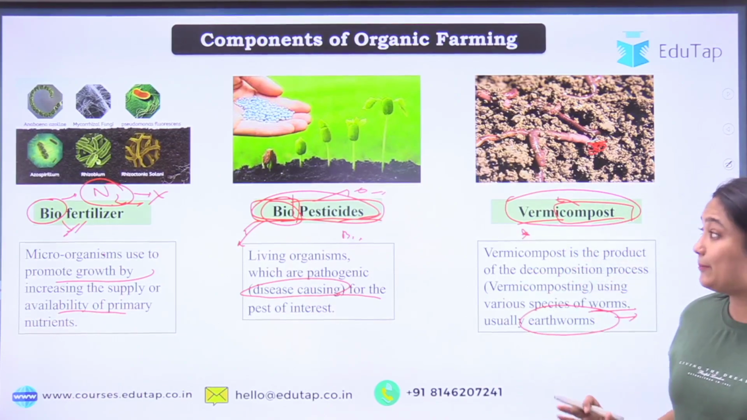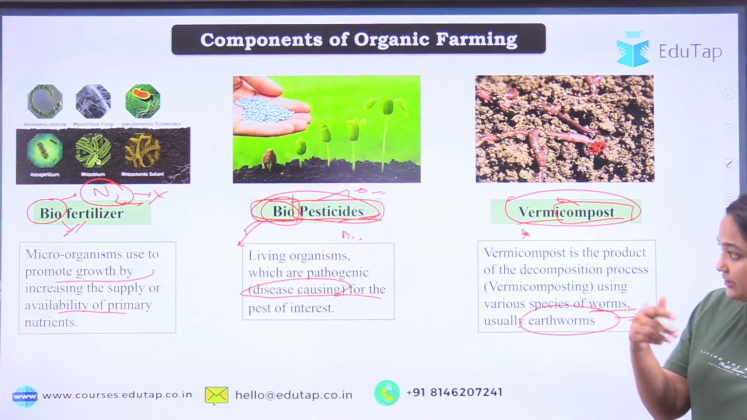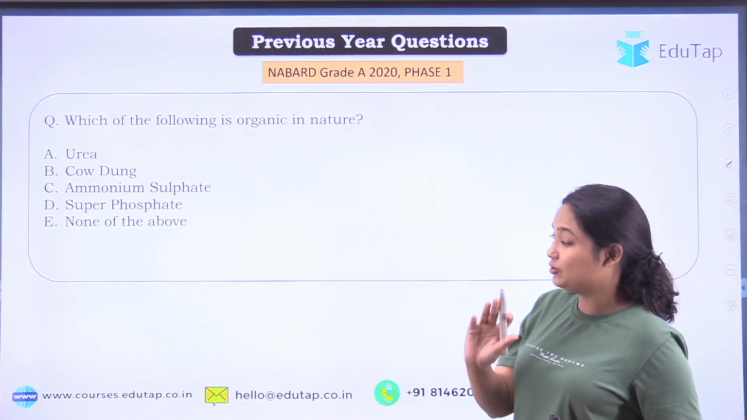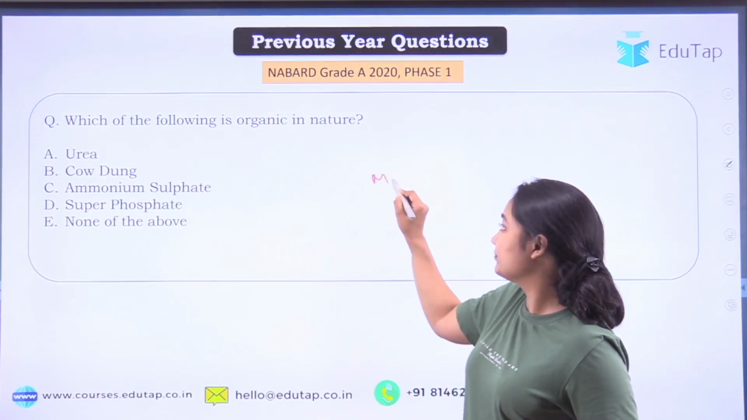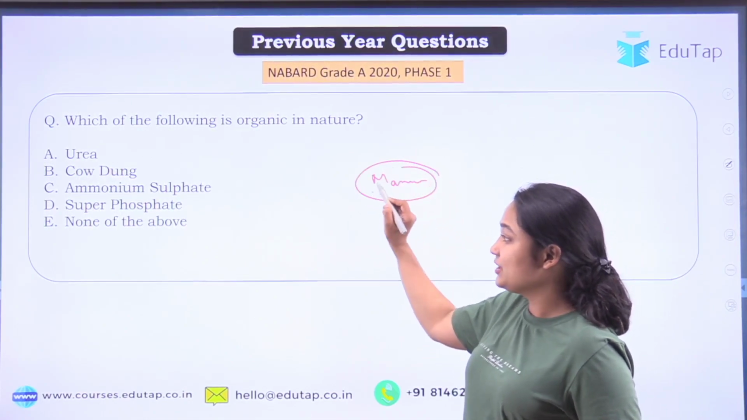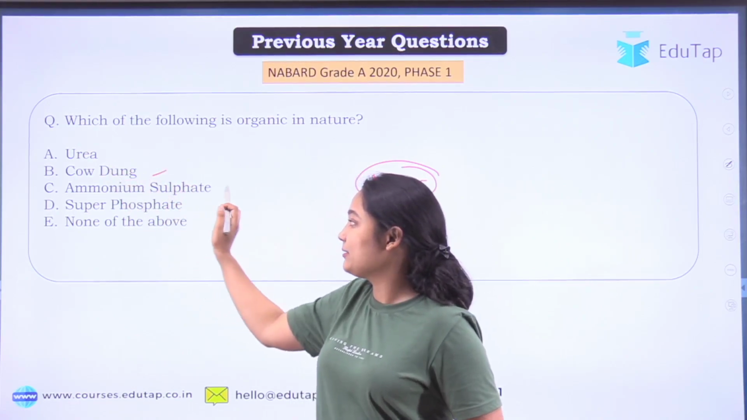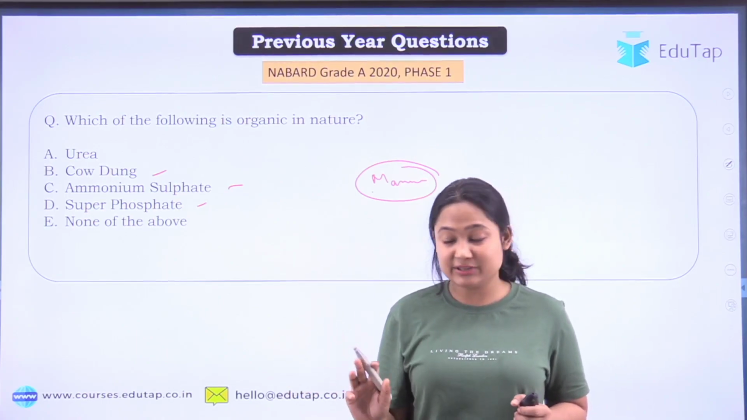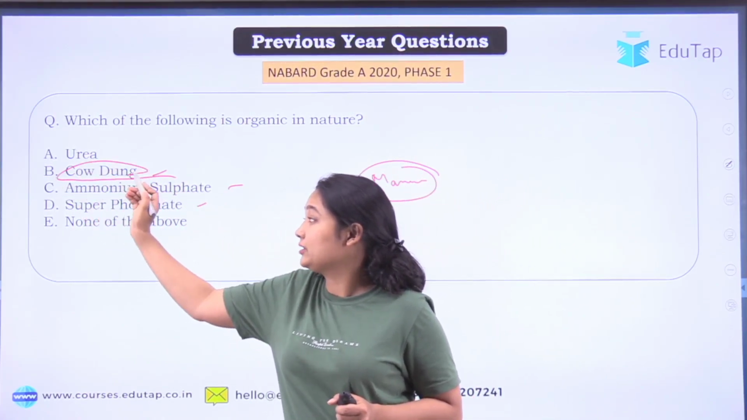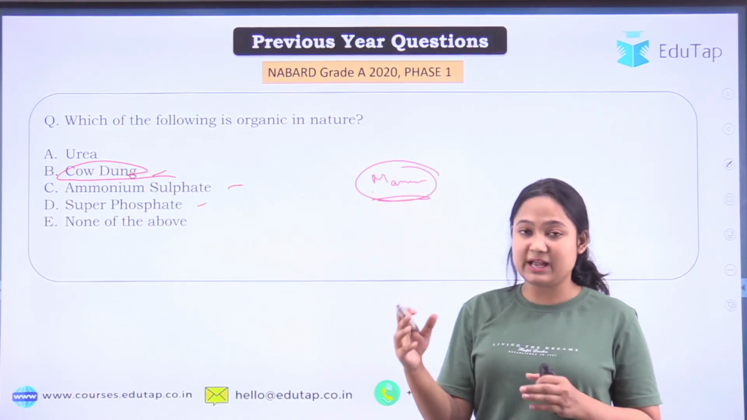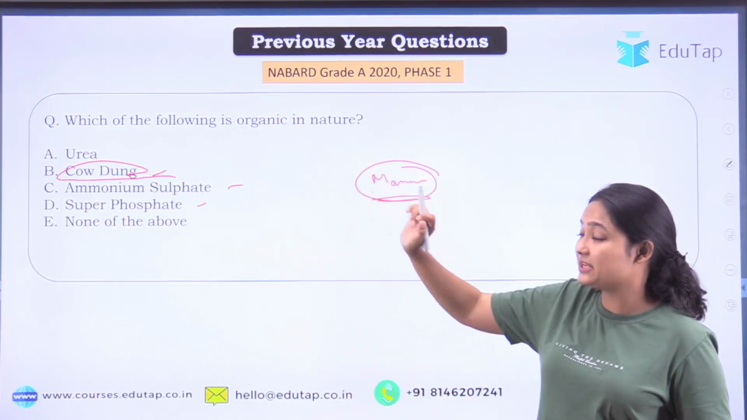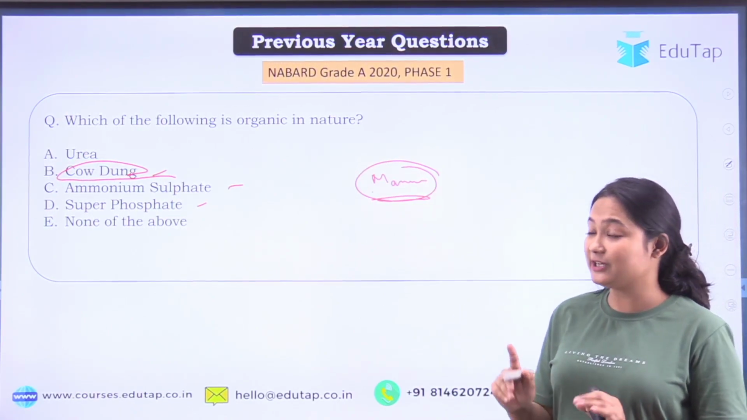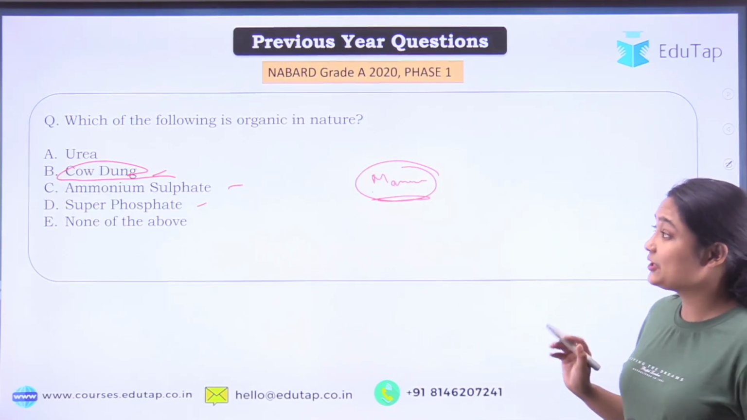So now let's reattempt our question that we have discussed before. Our question was, which of the following is organic in nature? And we have discussed the components. So we know one of the components is manure. When we talk about manure, we are talking about cow dung. The rest, urea, ammonium sulfate, superphosphate, what are these? These are all chemical fertilizers. So these can't be the answer. Our right answer will be cow dung, which is a manure and will act as a primary source of plant nutrient in the case of organic farming. Okay, so I hope everything is clear. If you have any doubt, do let me know in the comment. But let's move to our next previous year question now.